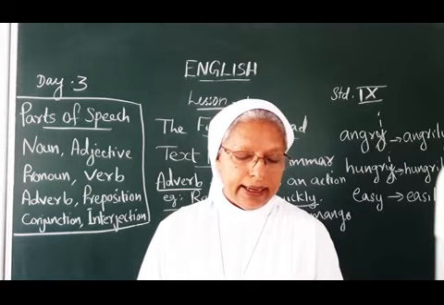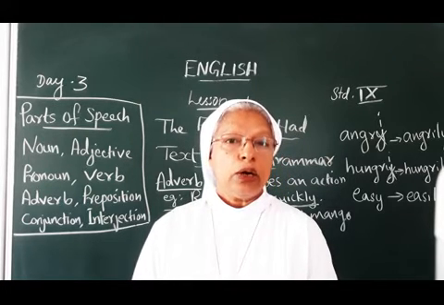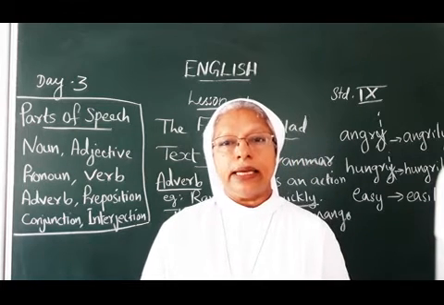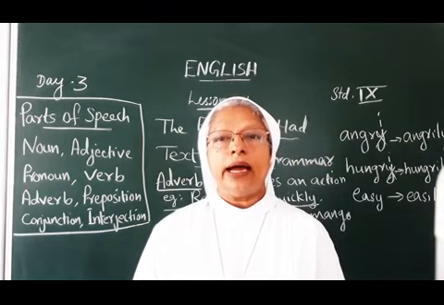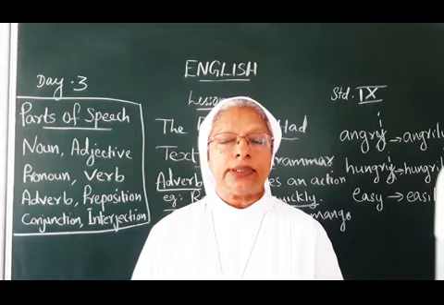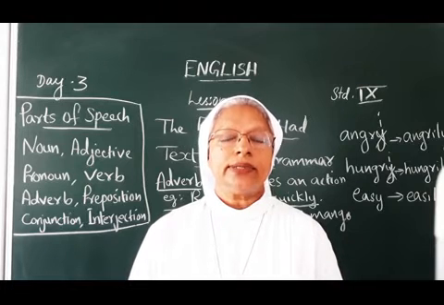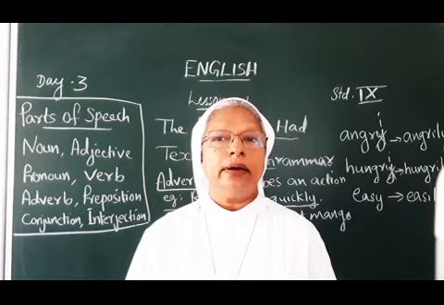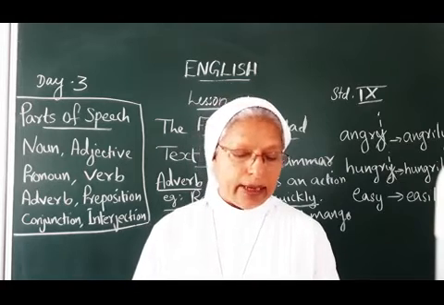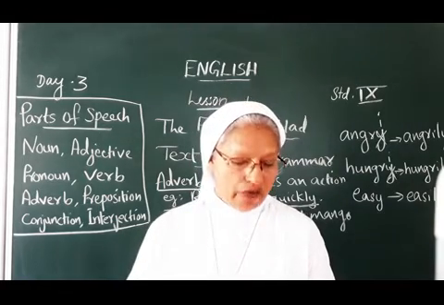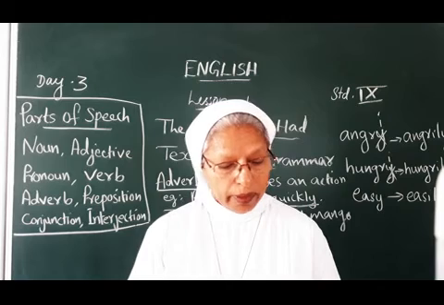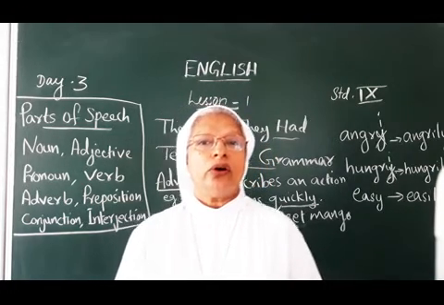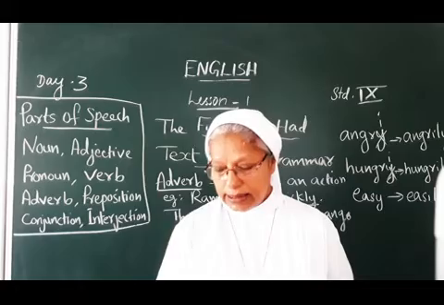Tidy, tidily. Gloomy, gloomily. So remember, you don't make a mistake while forming the adverbs from the adjectives. When the adjective ends with y, you have to remove y and add ily. Then we will get the adverb. Next, if not or unless.